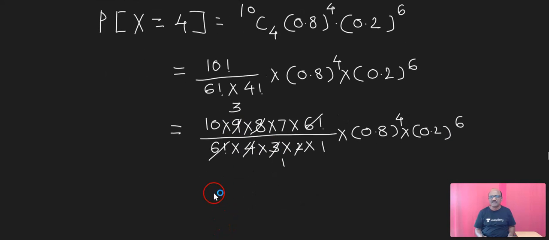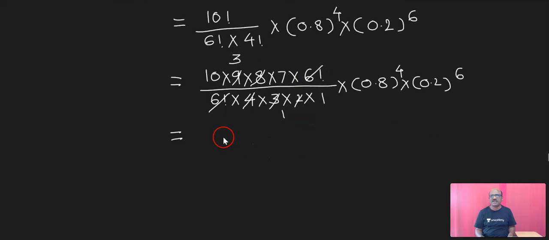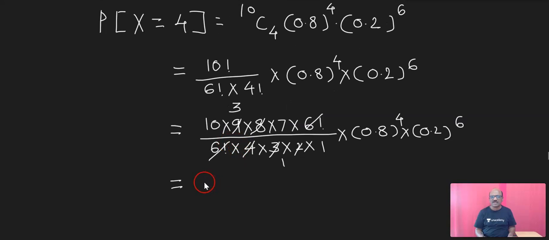And hence here you will get 3 into 7, 21. 21 into 10, that is 210, into (0.8) raised to 4 into (0.2) raised to 6.